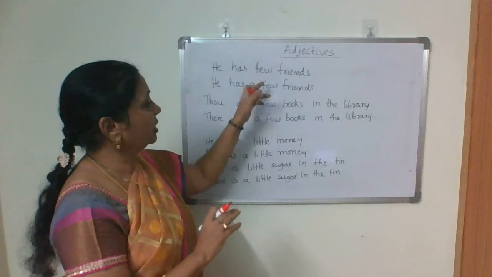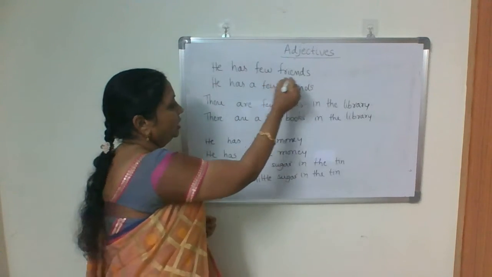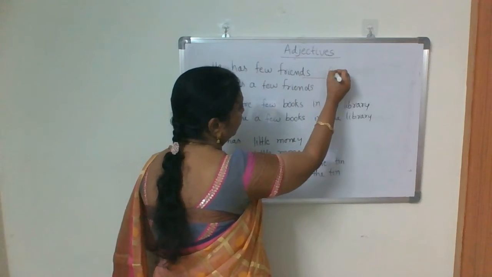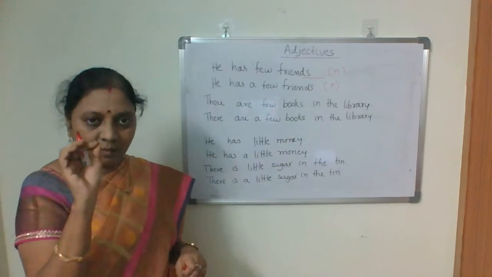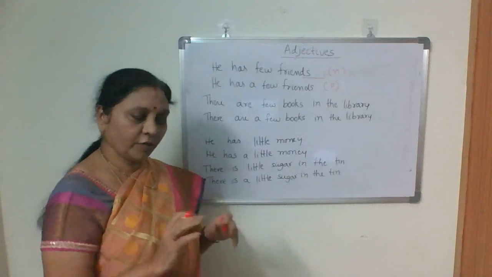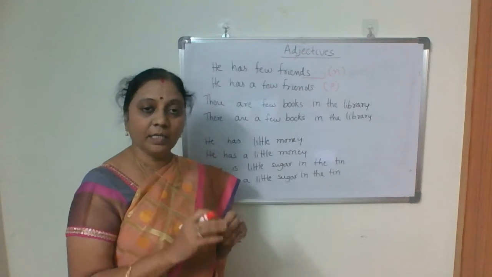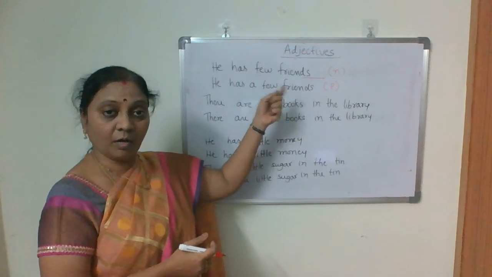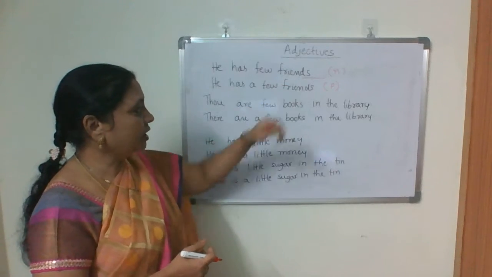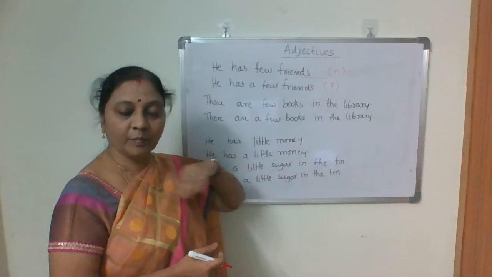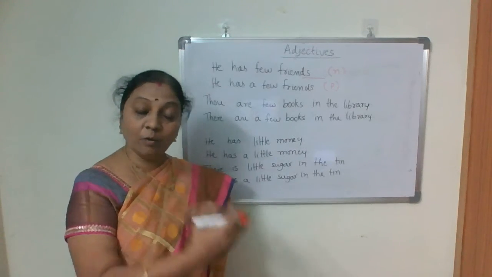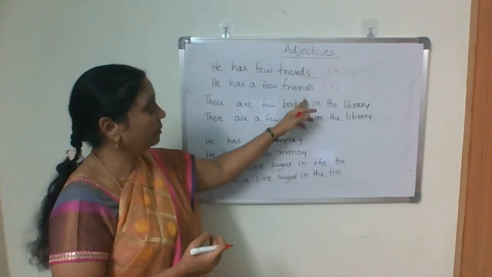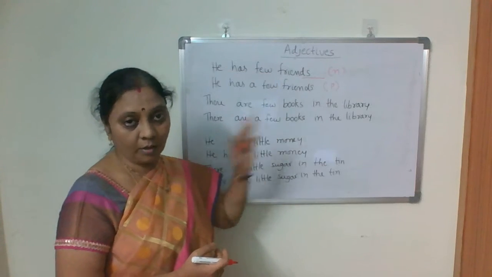This conveys positive. It talks only about countable nouns, like friends, books, apples, people. The nouns which we can count, for them only we use few or a few.